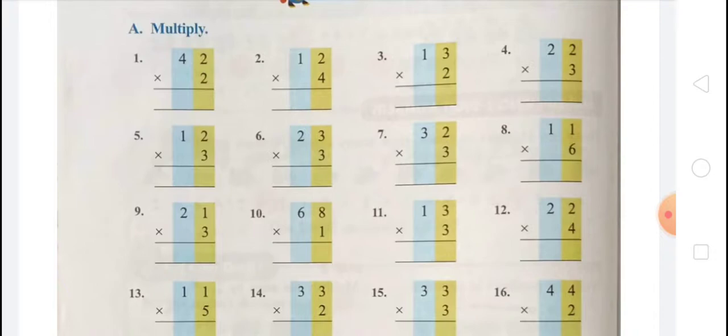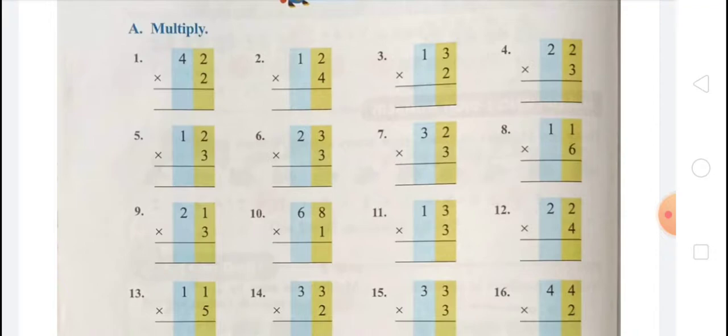Question number 9, 21 multiply 3, 3 1s are 3, and 3 2s are 6, because in first step we have to multiply the ones, and in second step we have to multiply the tens, so that is 3 1s are 3, 3 2s are 6, that is 63.